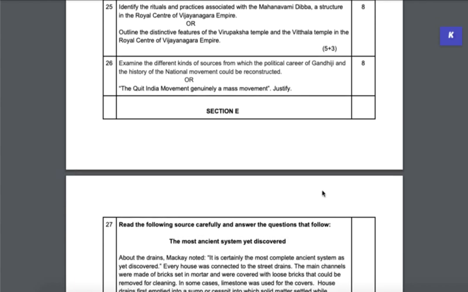And then, "Quit India movement was a genuinely mass movement." This is a sentence right from the textbook, so justify that. How did different sections of society get involved in the Quit India movement, and therefore it made a truly representative, truly mass movement in the country. No other movement had ever come as close.